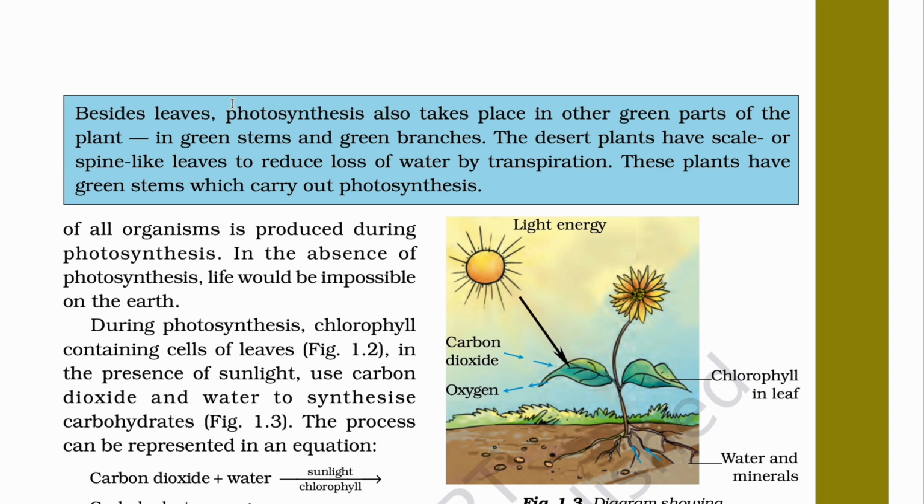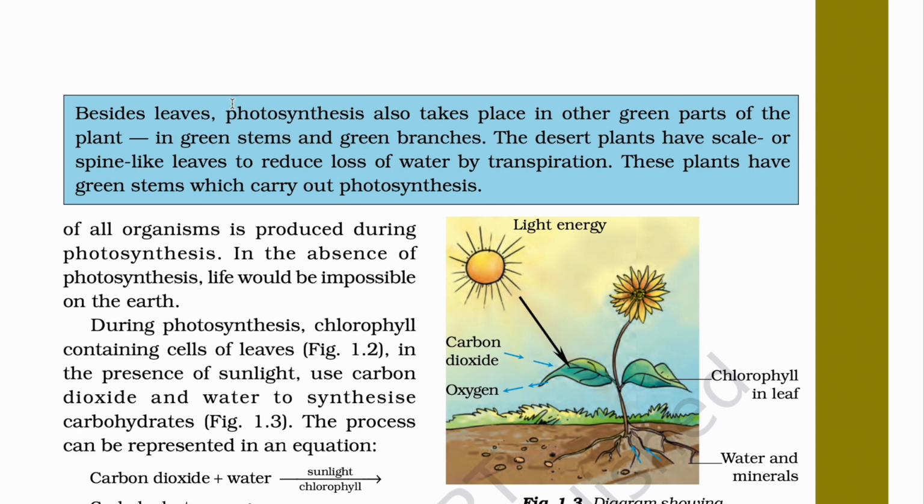It's not necessary that photosynthesis happens only in leaves. It happens in any part where chloroplast, simply chlorophyll, is present. It doesn't matter what the part is, but most probably the answer is leaves. In some plants, green stems and green branches are also capable of conducting photosynthesis.